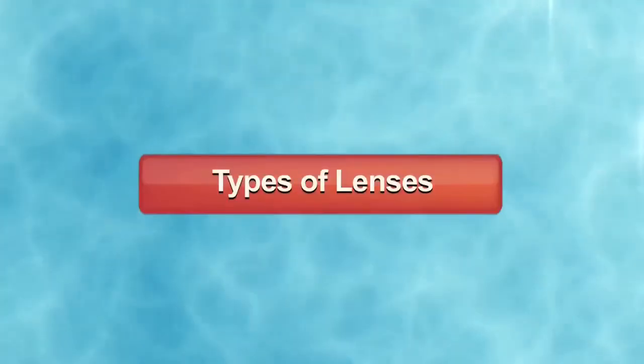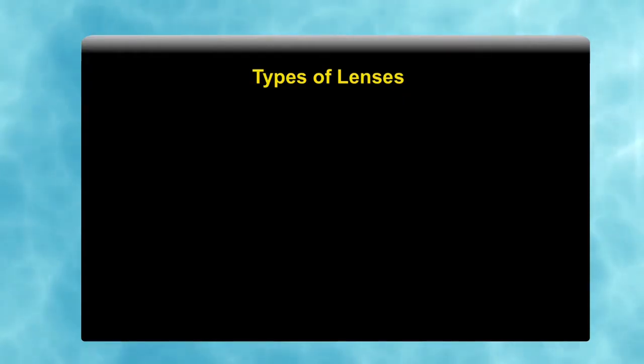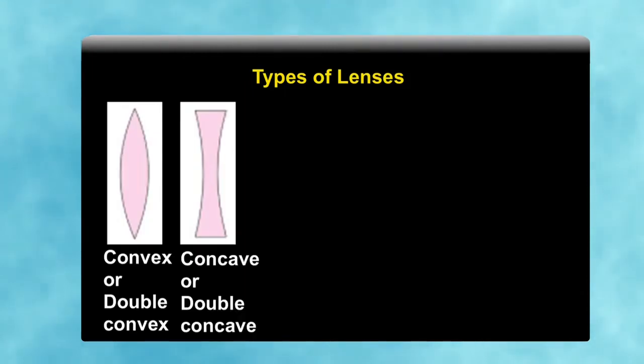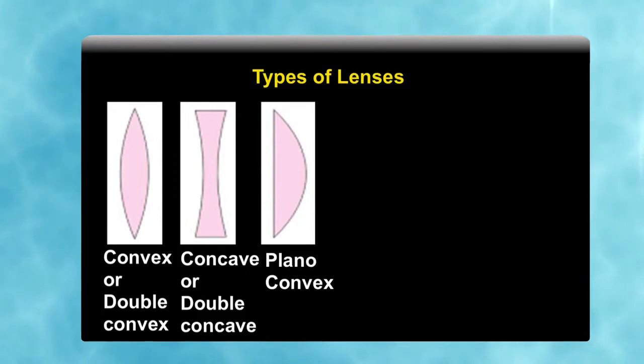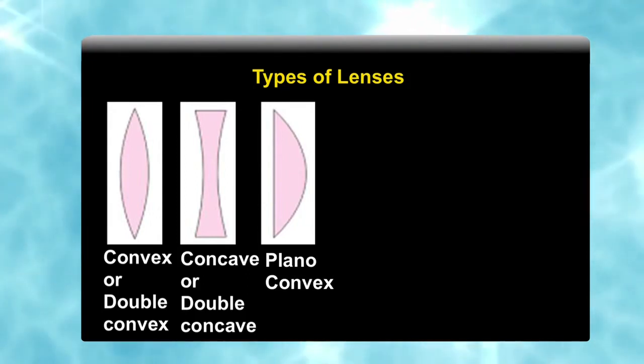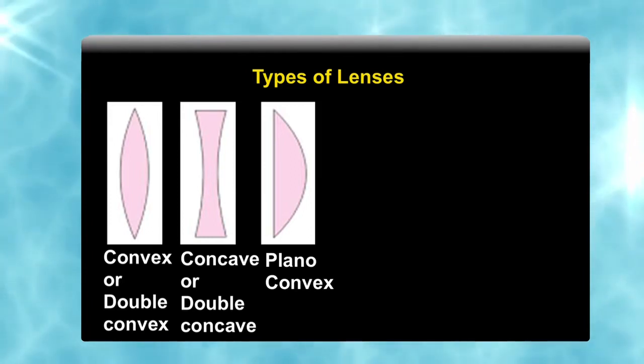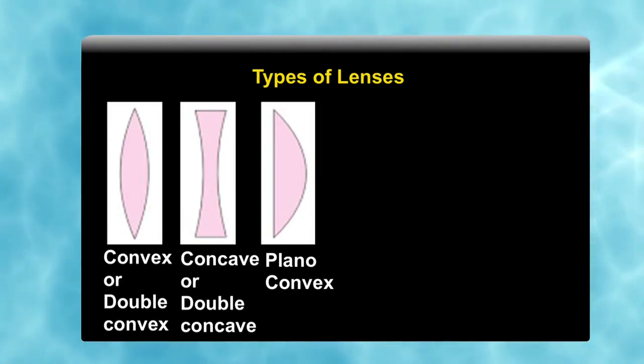Now, we will discuss the types of lenses. As you see, convex and concave, but we have many types of lenses: a concave lens, a convex lens, a plano-convex lens, because we know that there are two surfaces of a lens, one is plane, another is convex.